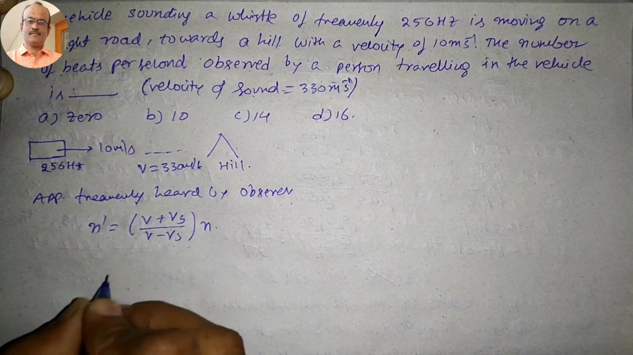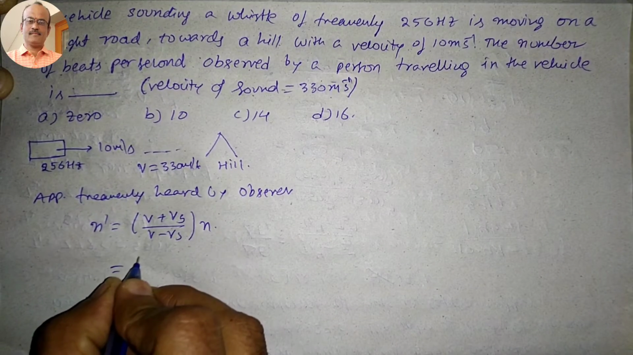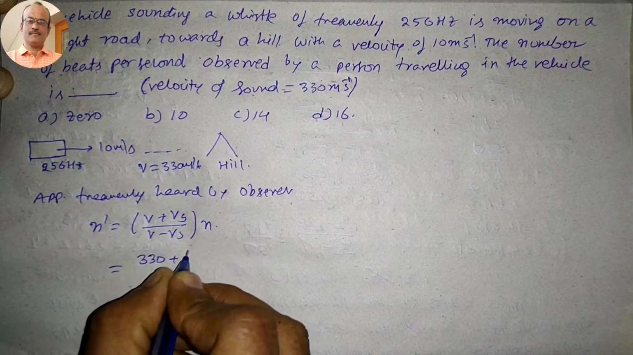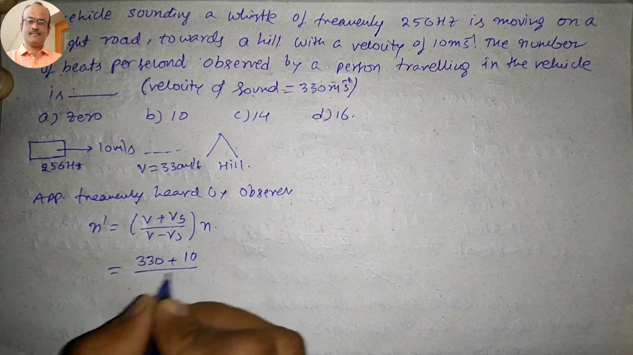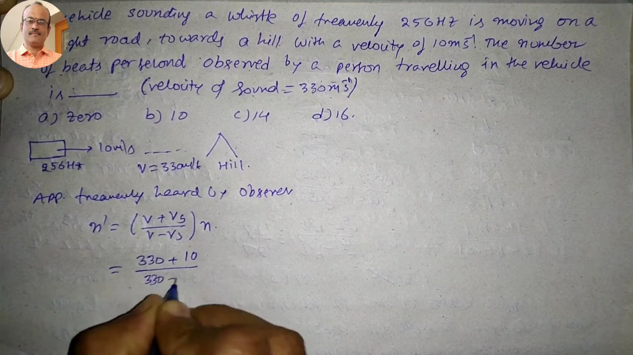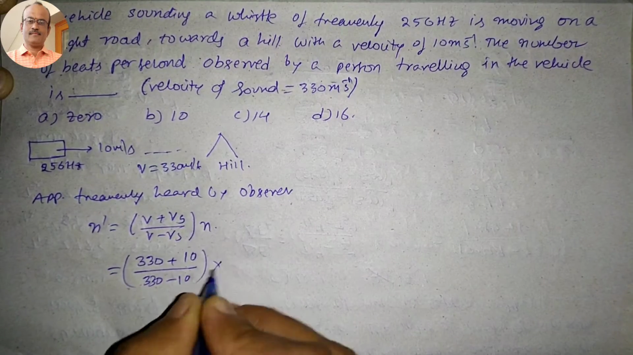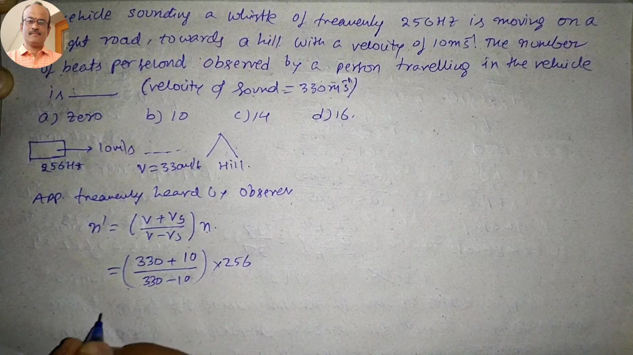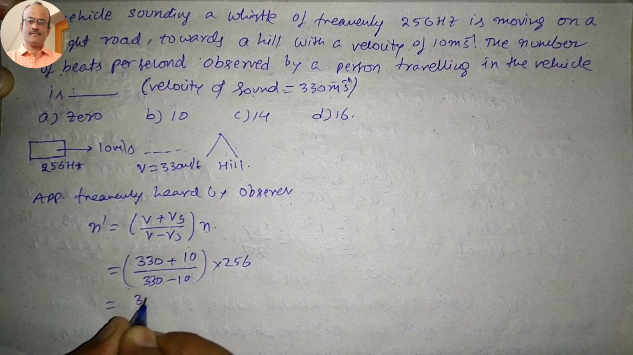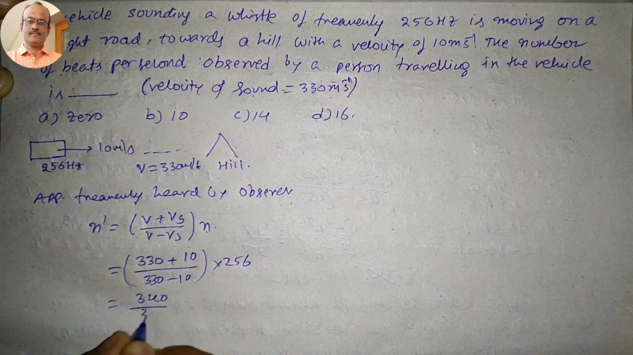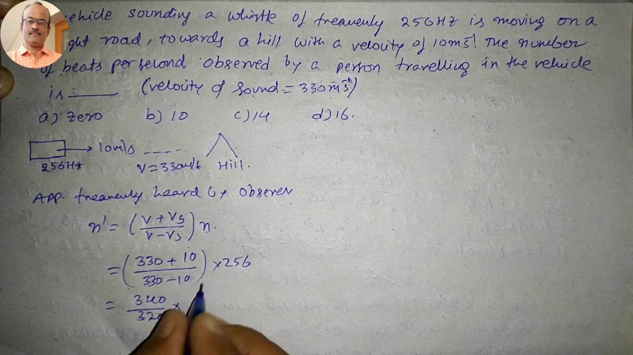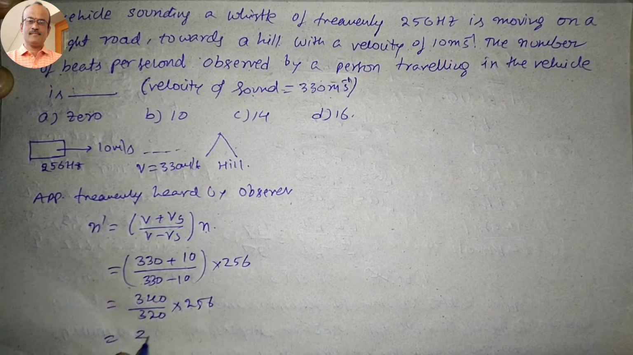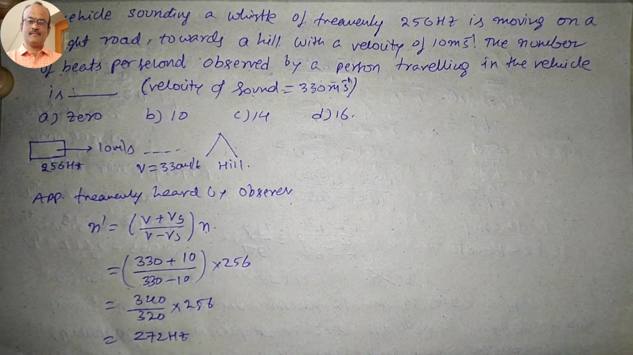So apparent frequency, we know that n dash is equal to (v plus v source) divided by (v minus v source) into n. So then what happens here? This is (330 plus 10) divided by (330 minus 10) into frequency 256. Here 340 divided by 320 into 256, and calculation of that is 272 Hz.